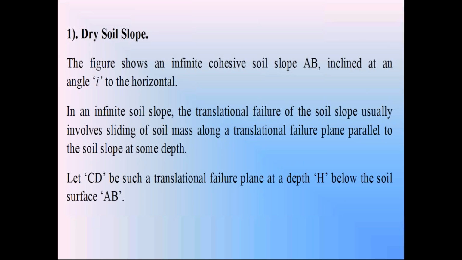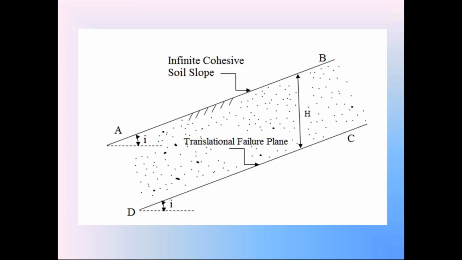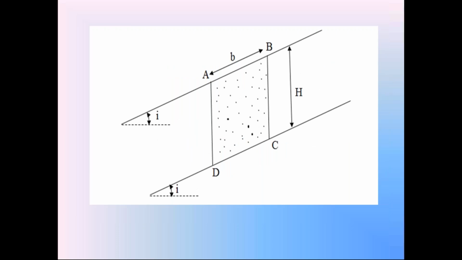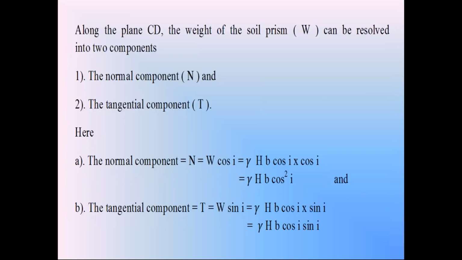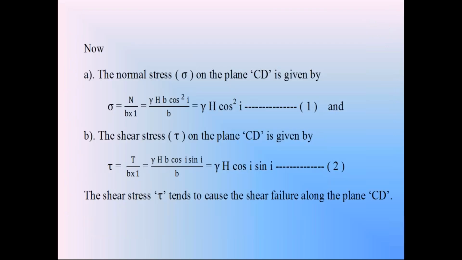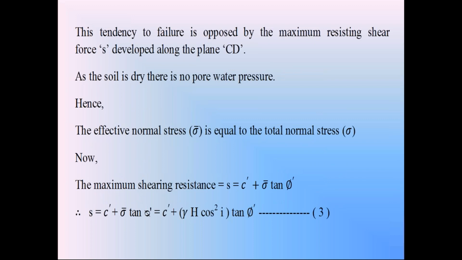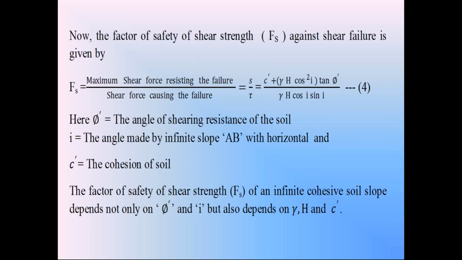And in the last class, I explained this infinite cohesive soil slope stability analysis first in dry condition. In this dry condition, we consider the soil prism between the soil slope AB and the failure surface CD, and by considering the forces acting on the soil prism, we calculated the factor of safety of this infinite cohesive soil slope in the dry condition. So last class I explained the factor of safety of the infinite cohesive soil slope. Please check that equation 4 on the screen.